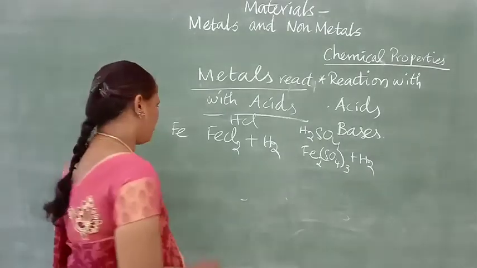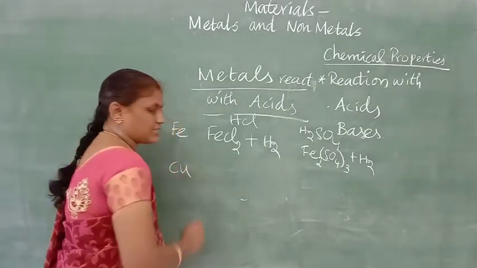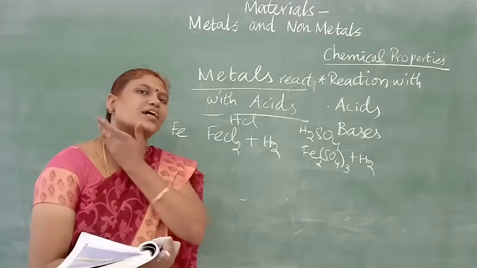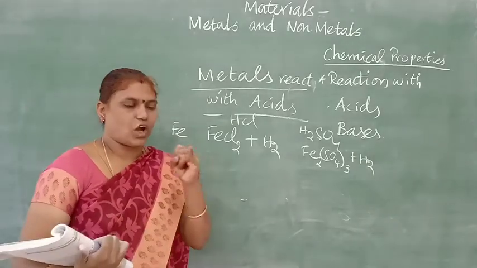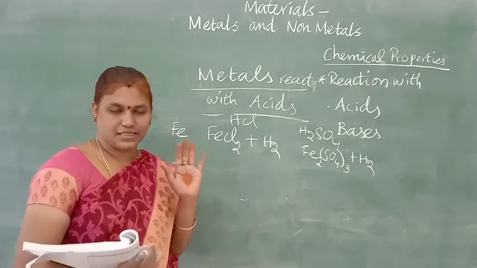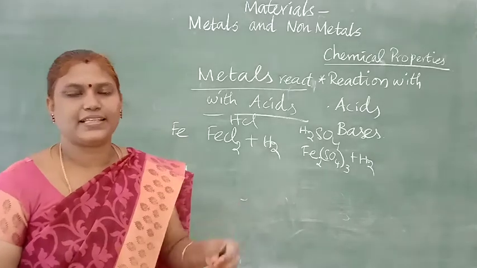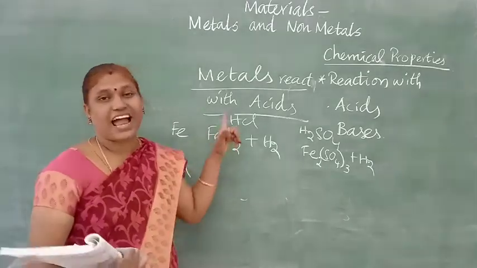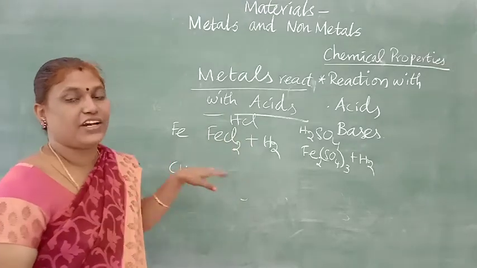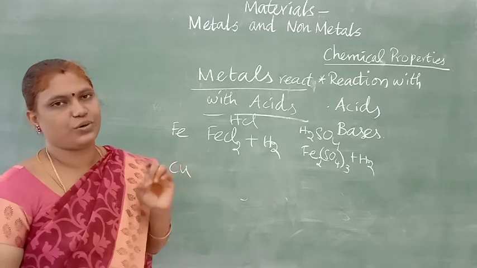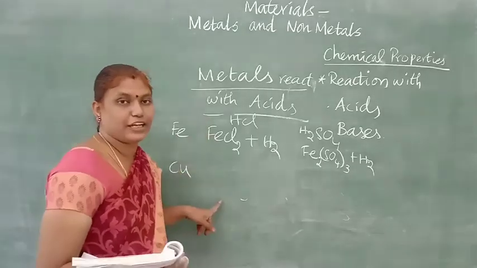With copper, see, copper is the least reactive metal. They have given dilute acids. Copper, gold, silver, the noble metals, will react very slowly. With dilute acids, copper will not react. Copper and other noble metals like silver and gold will not react with dilute acids.